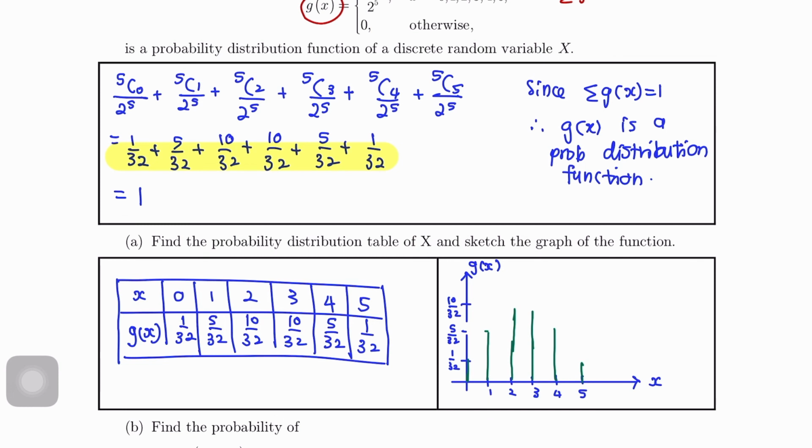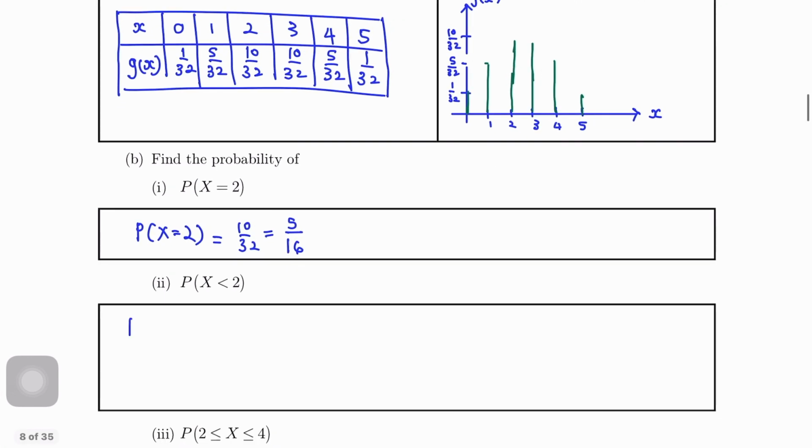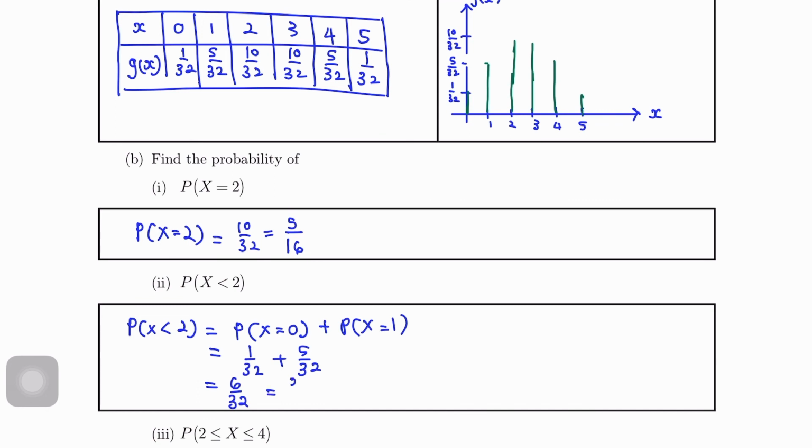So next kita akan cari probability. So probability x equals to 2. So teruslah cari 10 over 32. Kalau boleh simplifikan, so that will get bahagi 2, 5 over 16. Okay, next probability x less than 2. So yang kita nak adalah probability x equals to 0 and probability x equals to 1. So 1 over 32 plus 5 over 32, so that we'll get 6 over 32. So simplify, we'll get 3 over 16.